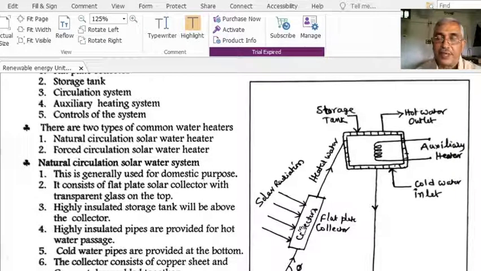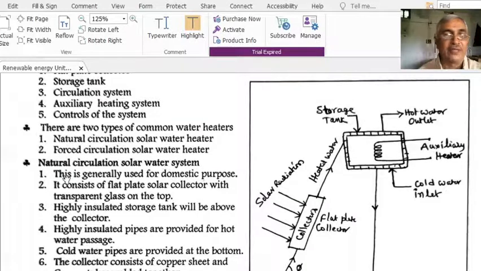This process takes place by itself because of the temperature difference, or ultimately the pressure difference, of the hot water and cold water. That's why this is a naturally circulated flow of cold water and heated water, and that's why it is known as the natural circulation solar water system.